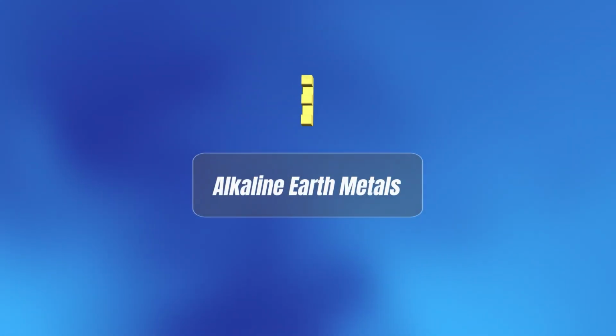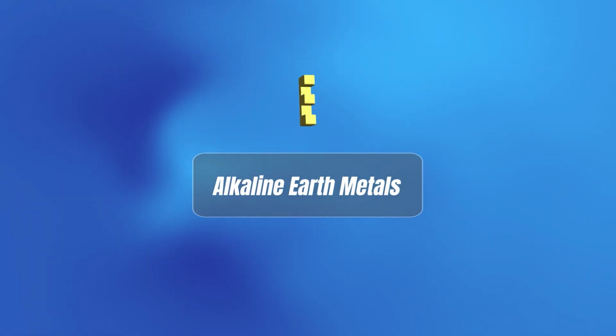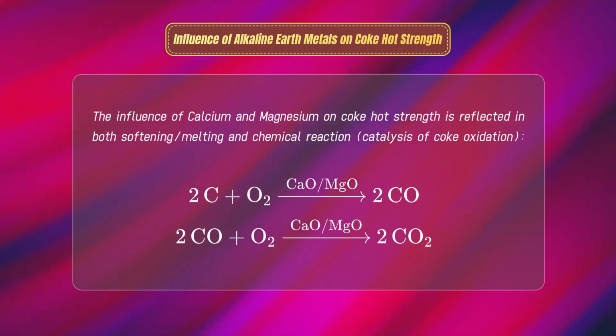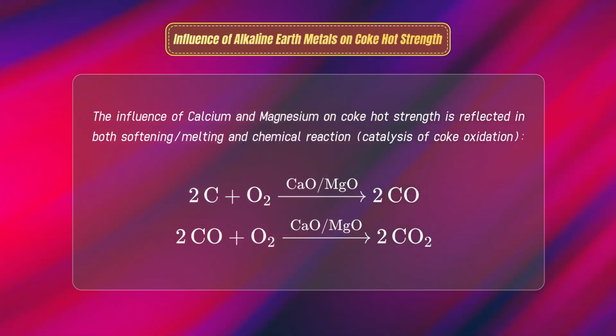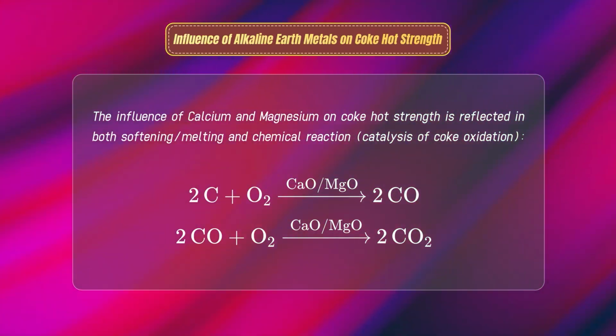The third category is alkaline earth metals, including calcium, magnesium, barium, and strontium. Alkaline earth metals in coke usually exist in the form of oxides. Their fusion and softening temperatures are around 20 degrees Celsius. Therefore, initially, people did not believe these elements had a significant impact on hot strength. However, subsequent production practice showed that changes in these elements greatly affect hot strength.